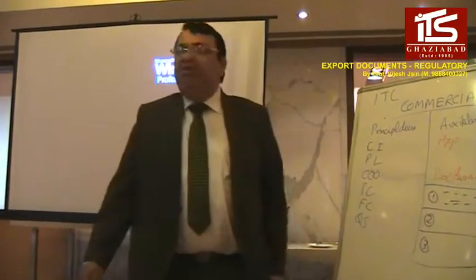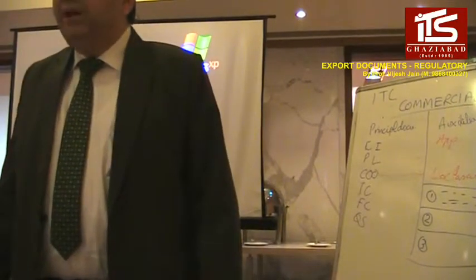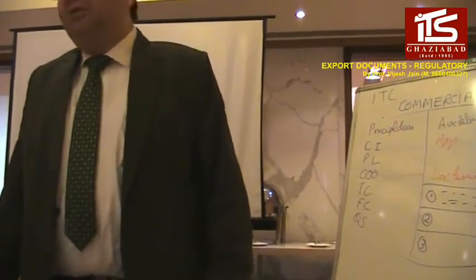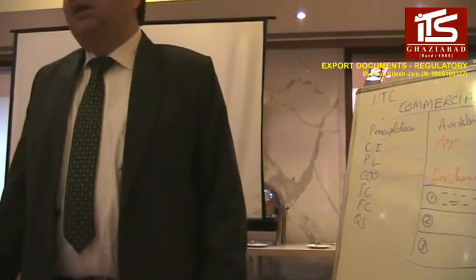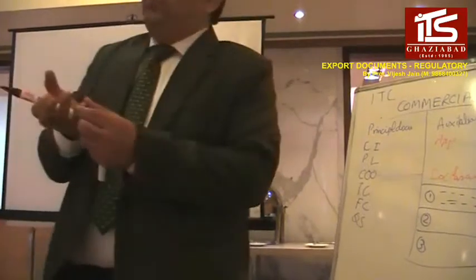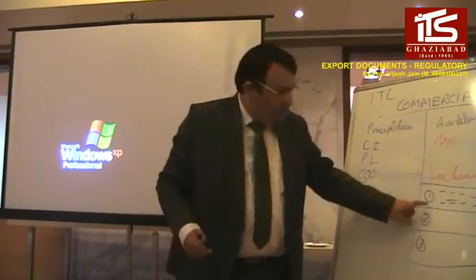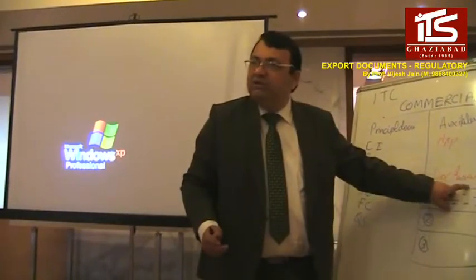When I file the shipping bill, I will produce the EP copy of the shipping bill along with the bank realization certificate and the bank attested invoice, 3 documents I will produce. So why these 3 documents? One is this document with this declaration that I am removing the goods under rebate.